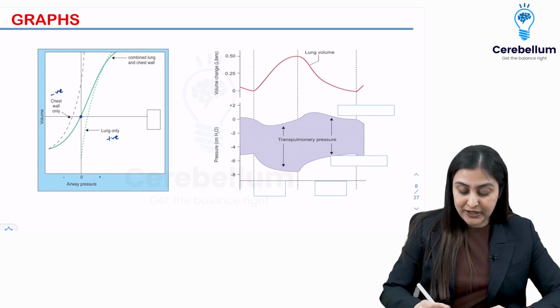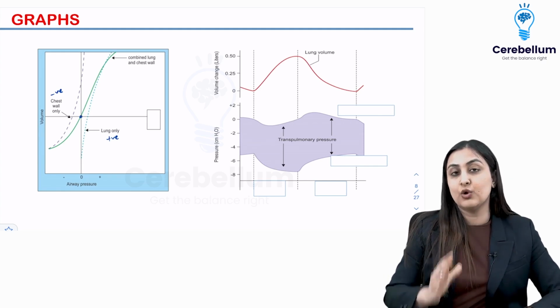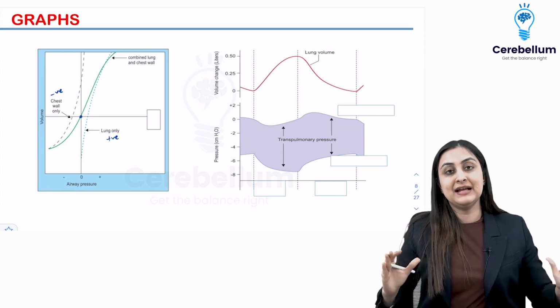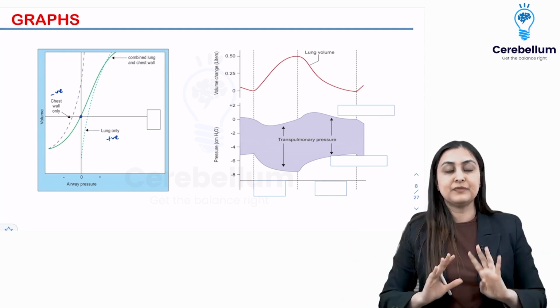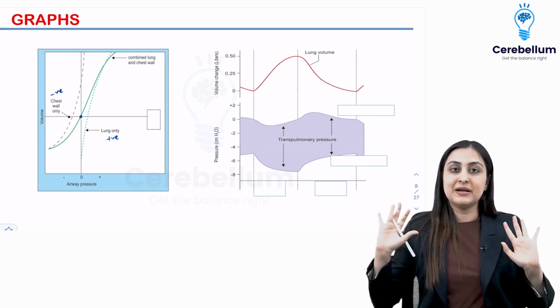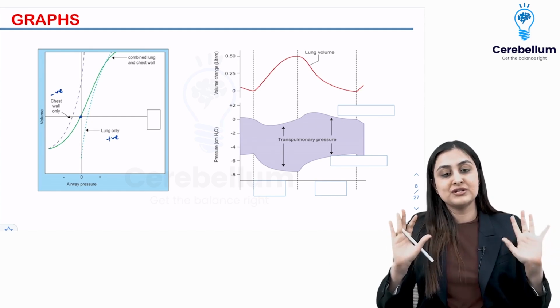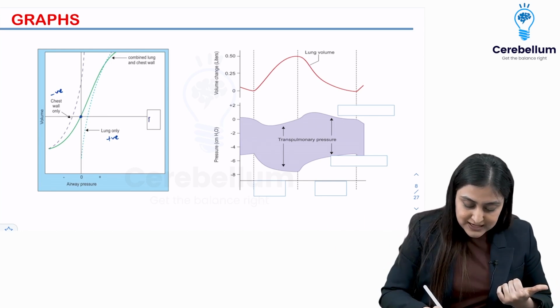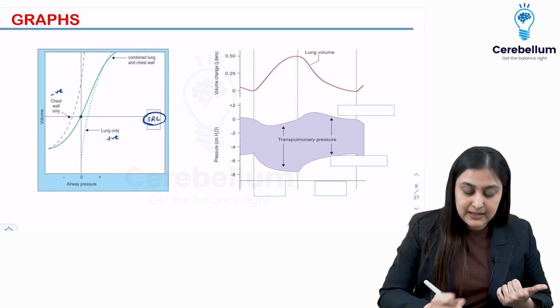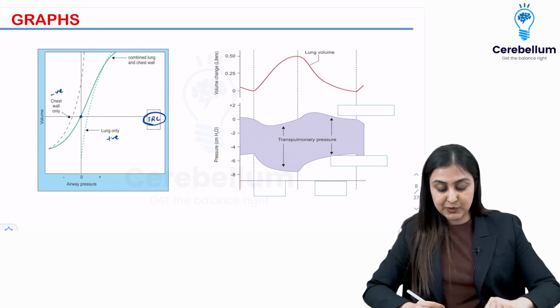And what is that point? That point is at the end of a normal expiration. At the end of one cycle of expiration, everybody is tired. So they are like, you are exerting negative, I am exerting positive, let's just call truce, and we're going to have 0 pressure. So this net pressure, which becomes 0, is at functional residual capacity. Alright, so this is what you want to remember.